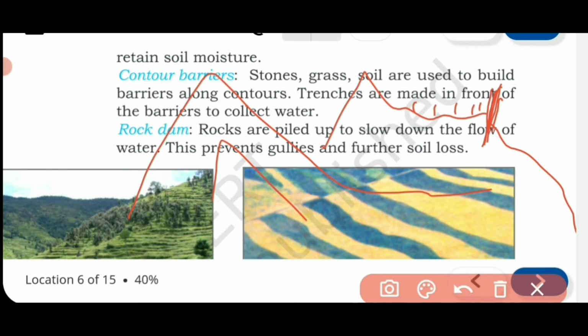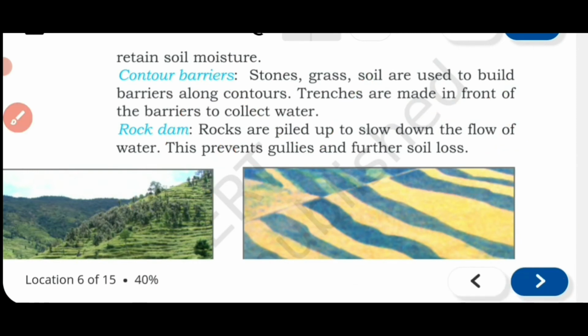Then whenever the rain comes, the water will not slide down very fast. Okay, then here the barrier will be there. This barrier will reduce the soil erosion. Okay, I hope you have understood.